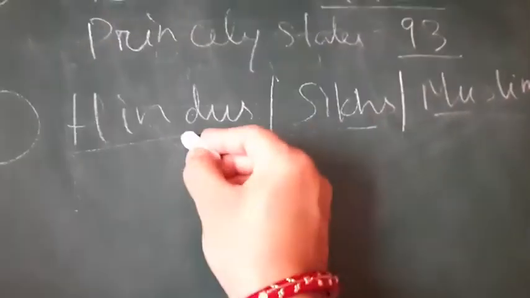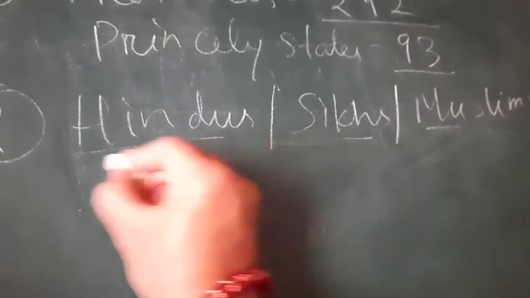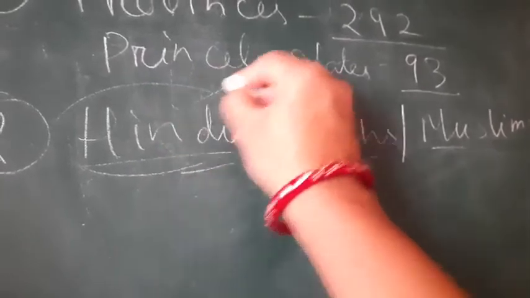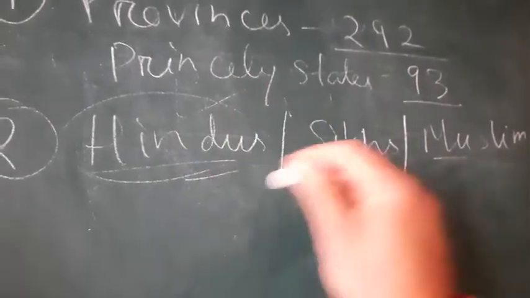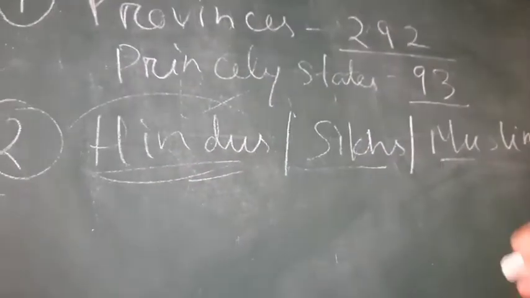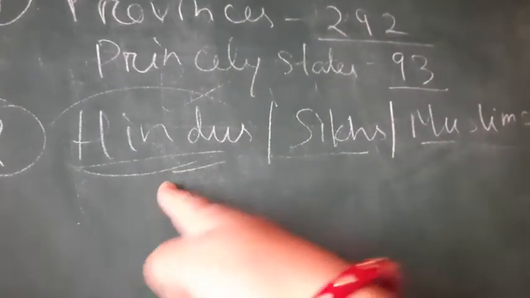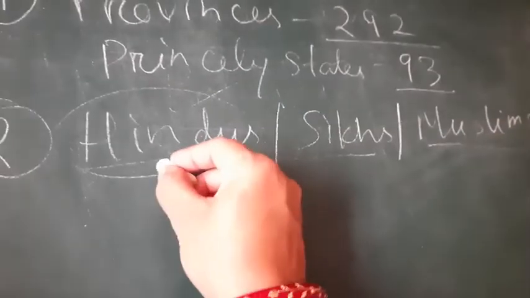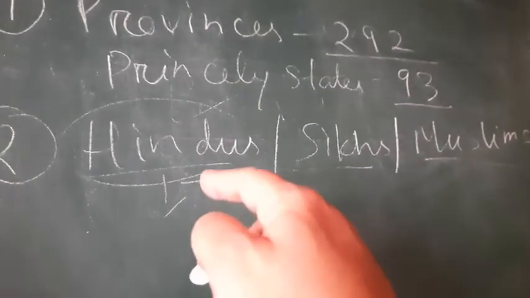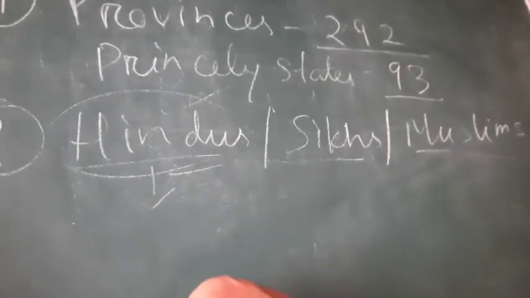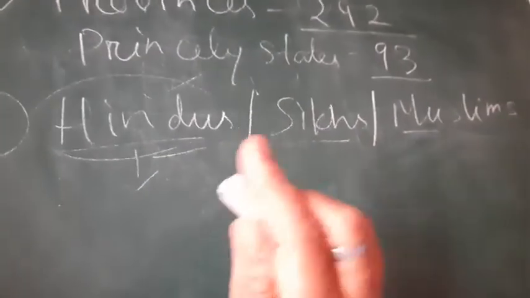Hindus were the majority, so their proportion of population was more than Sikhs and Muslims, so more members were also elected from the Hindu community. Clear?